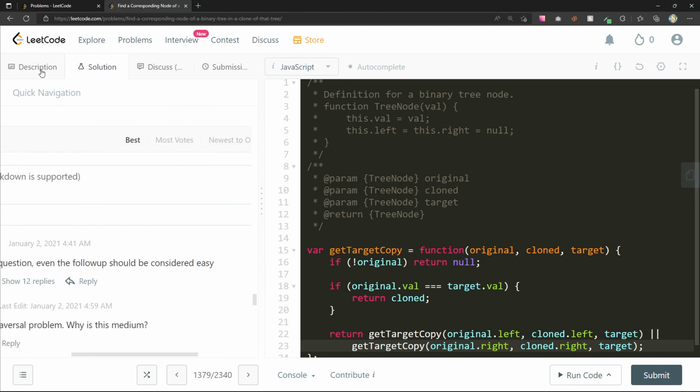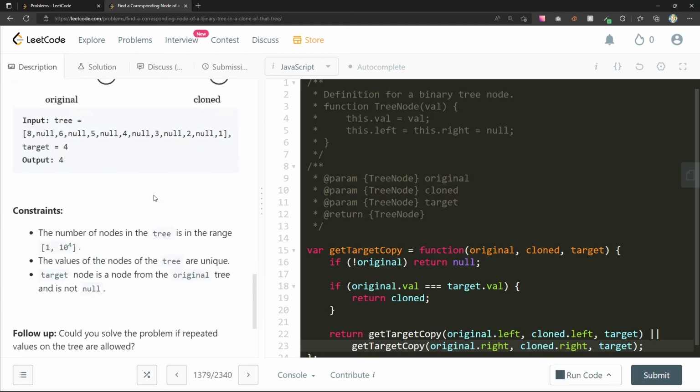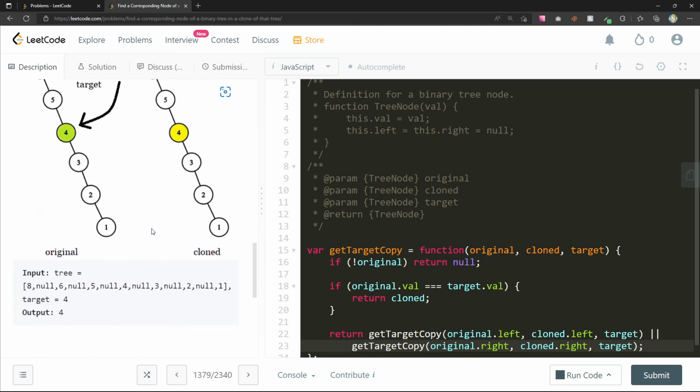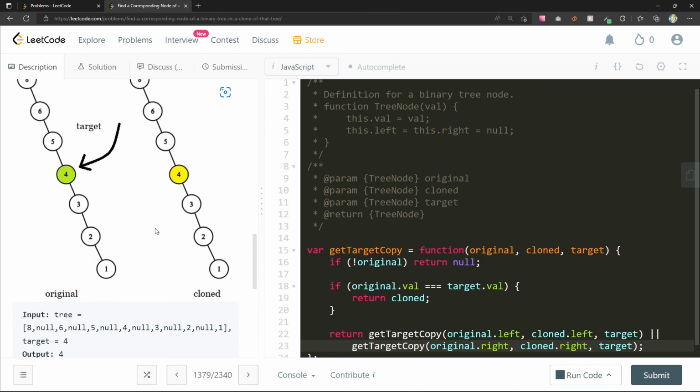Even the follow-up should be, what's the follow-up? Could you solve the problem if repeated values on the tree are allowed? I wish they would. Wait, could you solve the problem if repeated values on the tree are allowed? I mean, we'd always know if it was a reference to the original one, no?